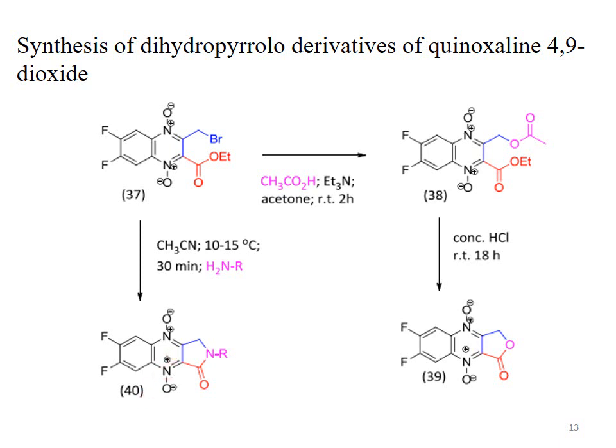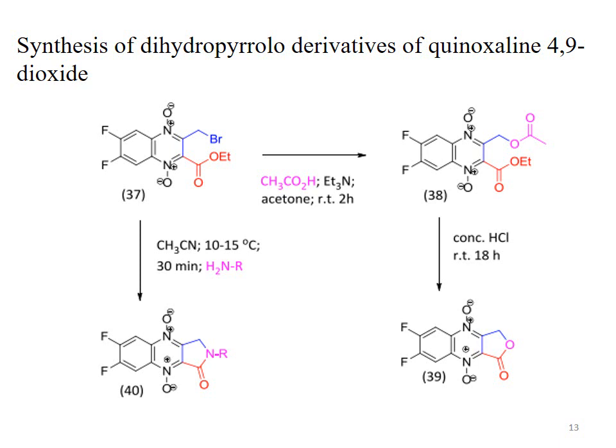If we use secondary amine instead of acetic acid, then compound number 40 is obtained in a good yield. What happens during the conversion of compound number 37 to compound number 40 is that the secondary amine is a nucleophilic nitrogen and acts as a nucleophile. The lone pair of nitrogen directly attacks at the carbon and pushes the bromine to leave. The Br leaves over here, and we have NHR.